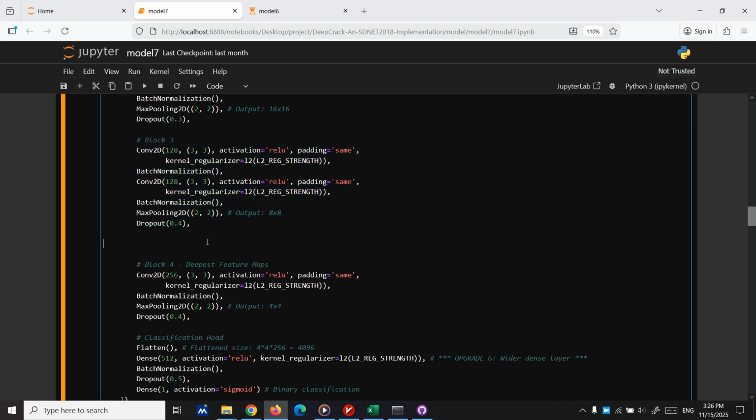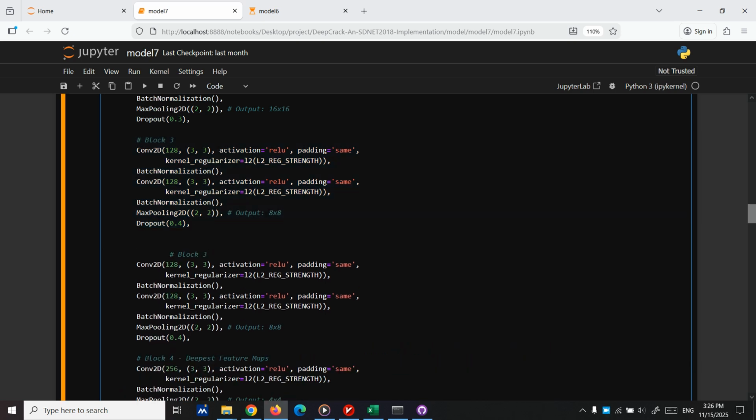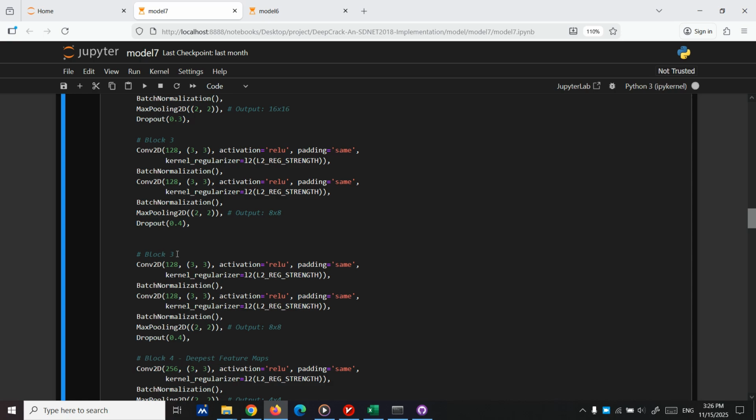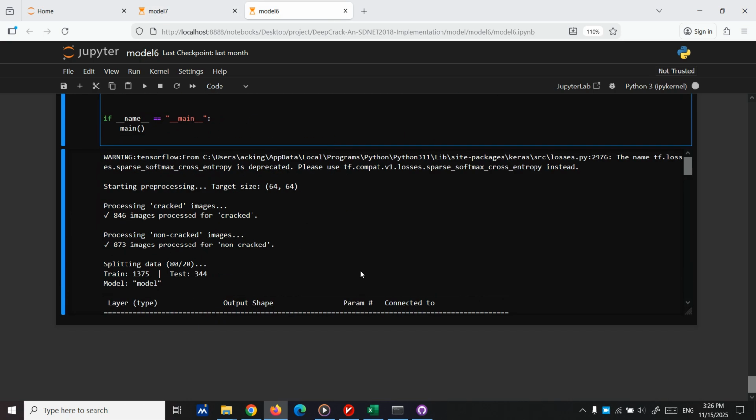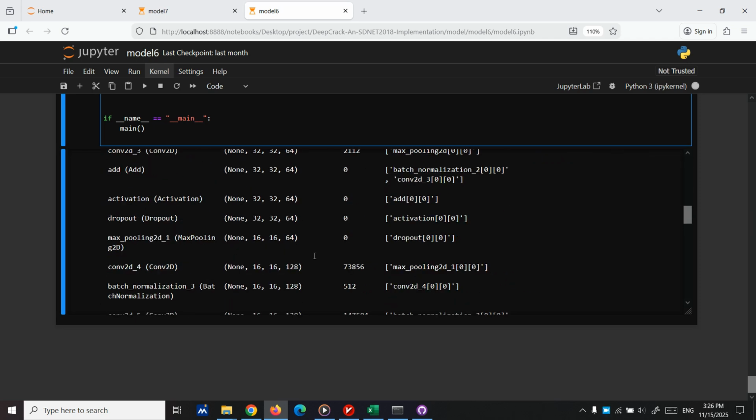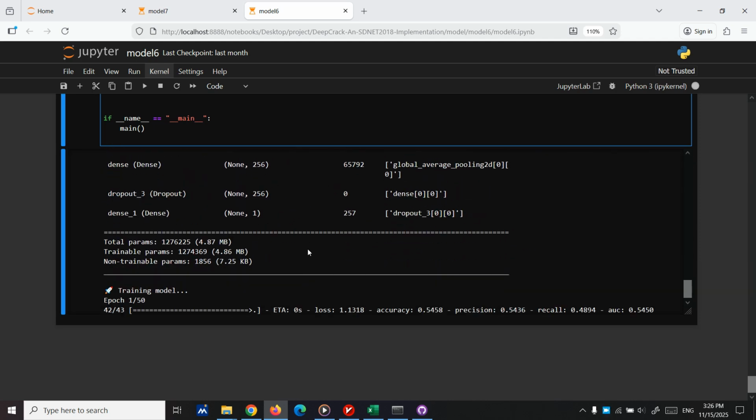Let's see if the code is not going to crash. We have 2 of them here. Let's run it and see if it can read the model or not. Okay, it's running right.